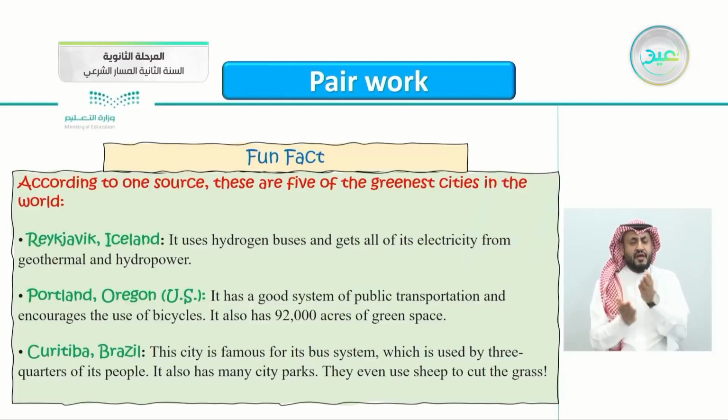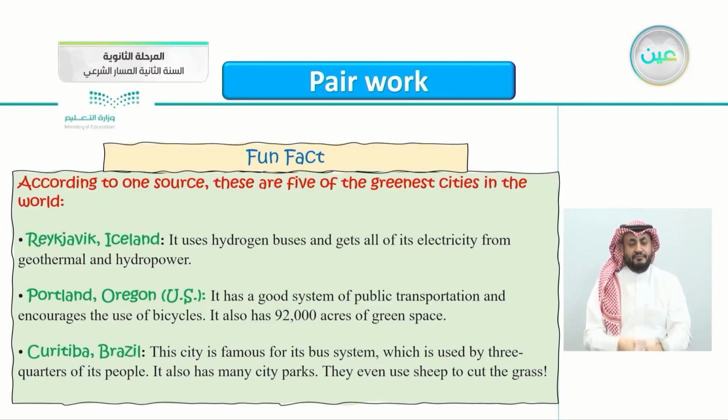Here's a fun fact. According to one source, these are 5 of the greenest cities in the world. Let's check them out. The first one is Reykjavik in Iceland. It uses hydrogen buses and gets all of its electricity from geothermal and hydropower, from the deep of the earth.